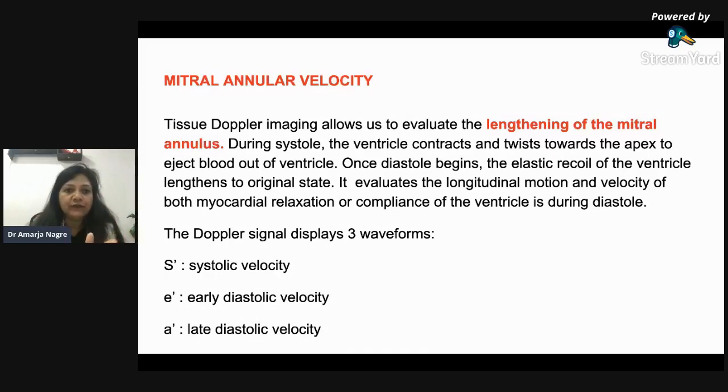Now what we are going to evaluate is not the blood flow, but the contraction of the muscles of this LV. Like the mitral annulus is there, the annulus moves.